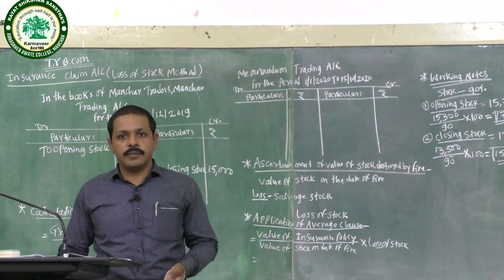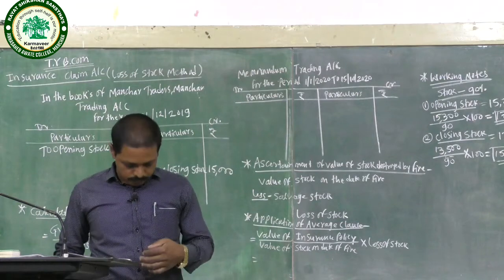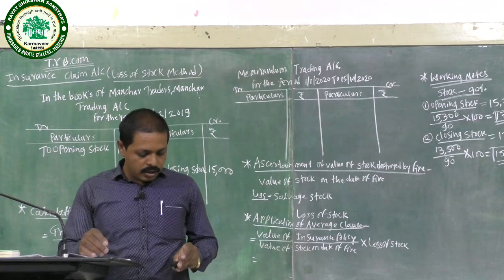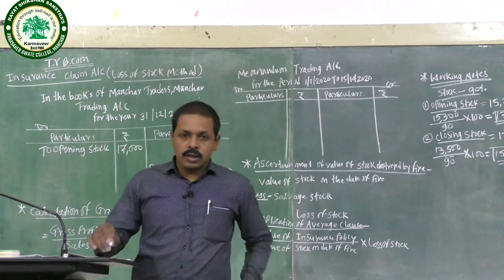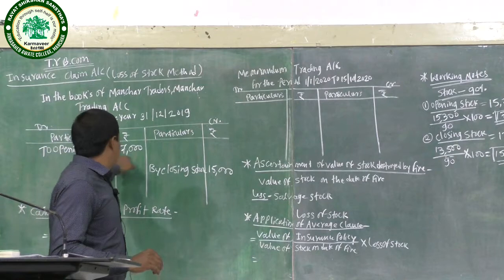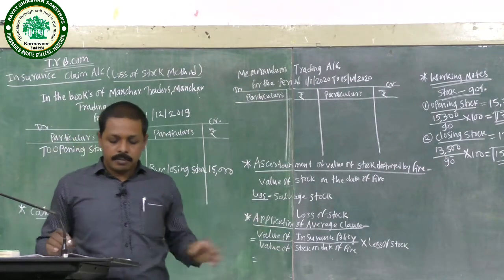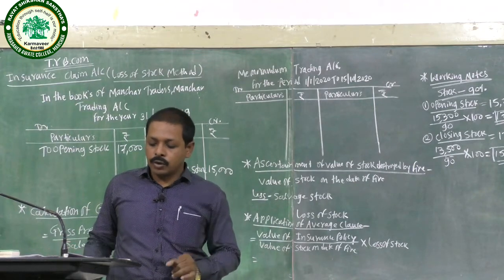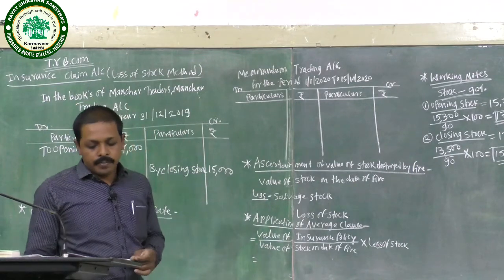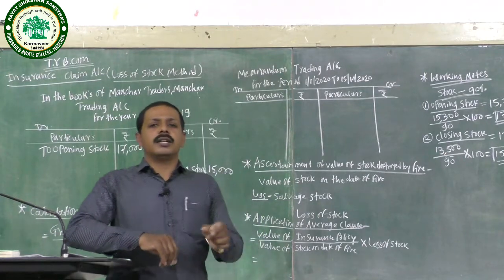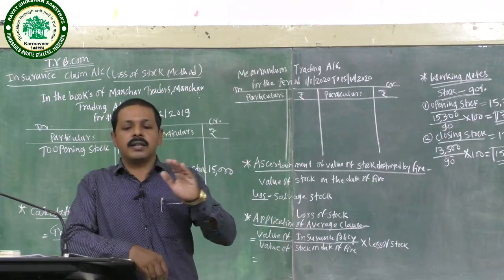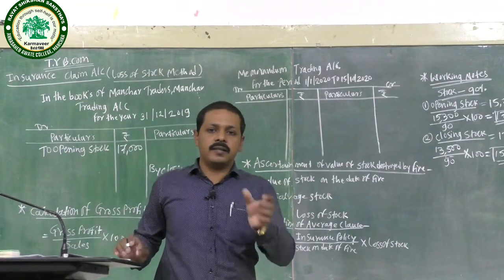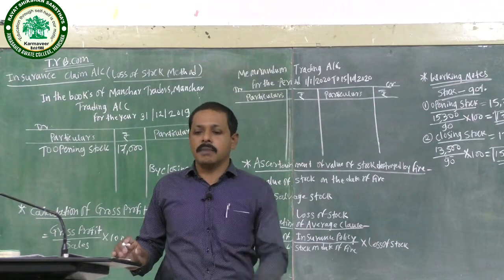First the opening stock and closing stock entries are mentioned, and next purchases from 1st January 2019 to 31st December 2019 are 61,000. The financial year for Mansar Traders starts on 1st January and ends on 31st December every year.